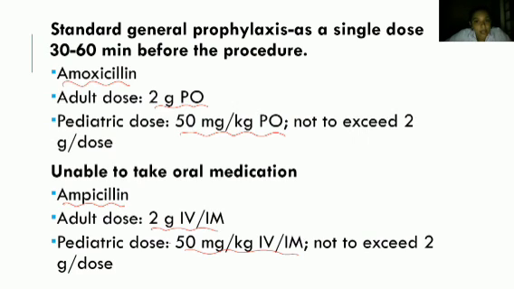Then the next condition, infective endocarditis. We discussed the definition, how it affects, who are at high risk and moderate risk for development of infective endocarditis. Then we discussed the clinical manifestations, both general manifestations and the classic signs present in infective endocarditis. Then we discussed the diagnostic criteria.